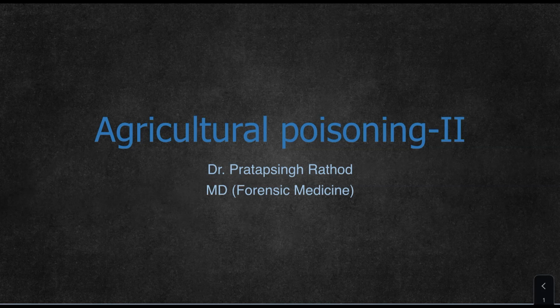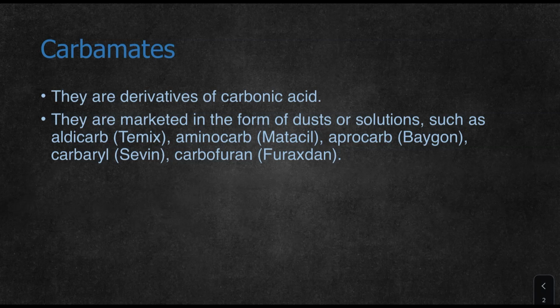In today's video, we will continue with agriculture compound poisoning. Last video we discussed organophosphorus poisoning. In this video, we will discuss carbamates, organochlorines, endrins and other compounds. First, we will discuss carbamates. They are derivatives of carbonic acid, so derivatives of carbonic acid lead to carbamates.